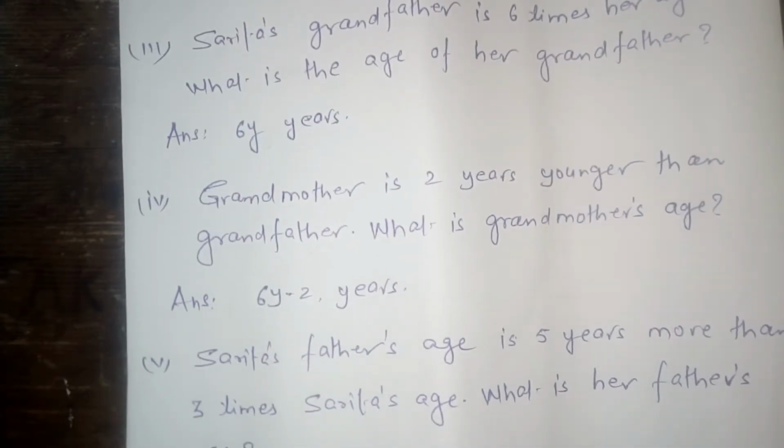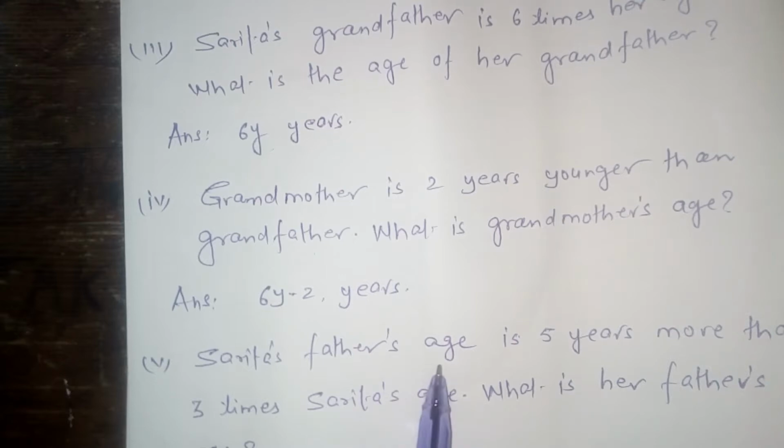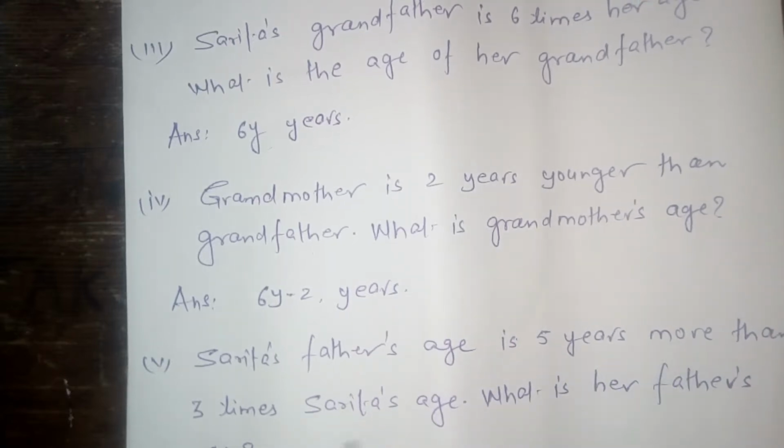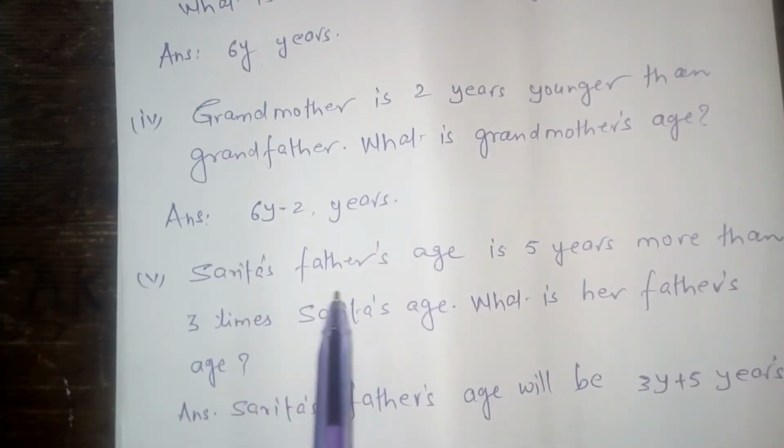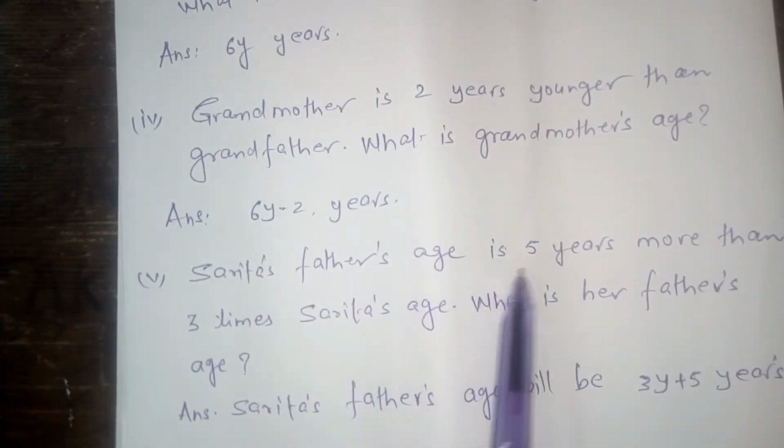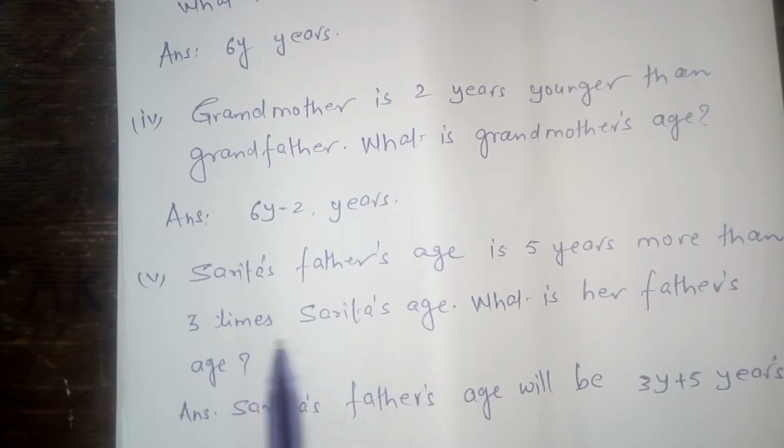Your next question is, Sarita's father's age is 5 years more than 3 times Sarita's age. What is her father's age?